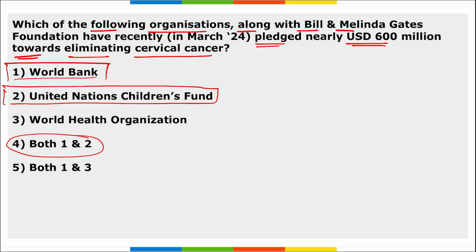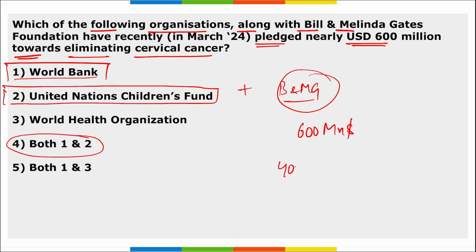These two organizations, along with the Bill and Melinda Gates Foundation, have pledged nearly $600 million for eliminating cervical cancer. And the funding includes $400 million over 3 years by the World Bank and the rest, $180 million, from the Bill and Melinda Gates Foundation.